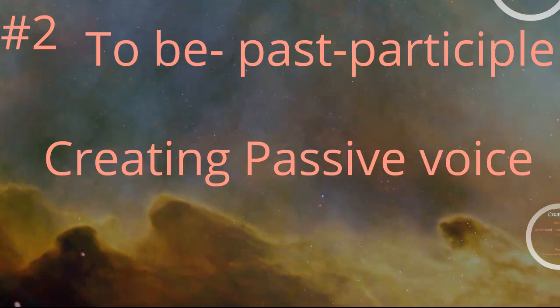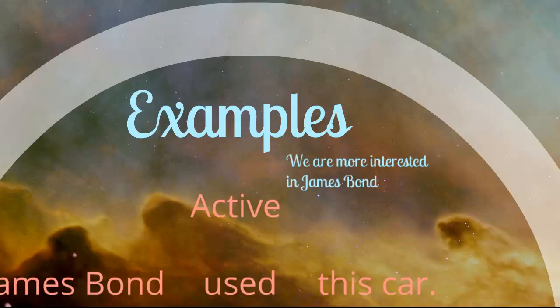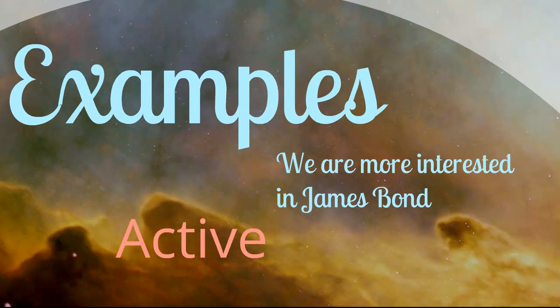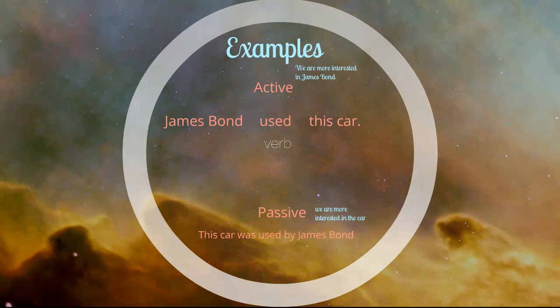Creating the passive voice is a little bit more interesting. Examples. First example we see, in the active voice, we are more interested in James Bond. James Bond used this car. In the passive voice, we are more interested in the car.